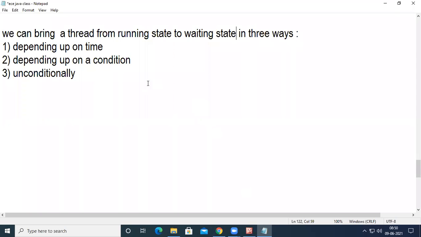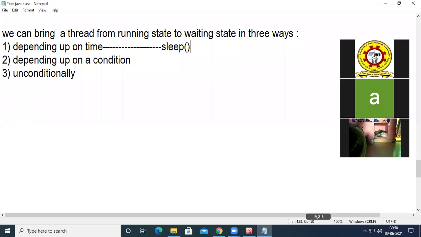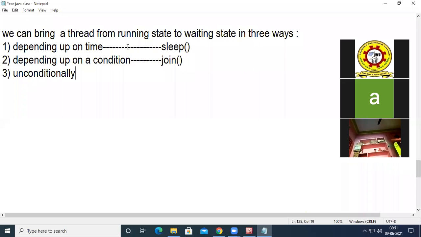Okay, so if we want to bring a thread to waiting depending upon time, then we need to use a method called the sleep method. If you want to bring a thread from running state to waiting state depending upon a condition, then we go for the join method.